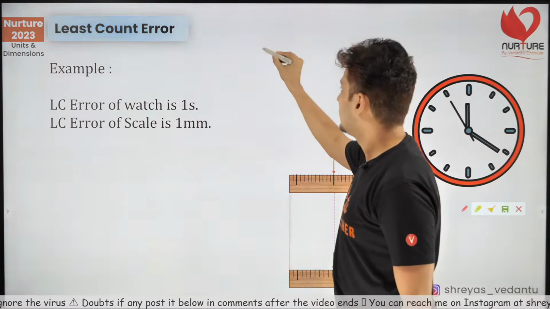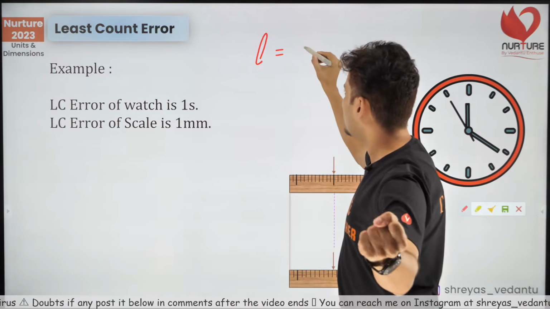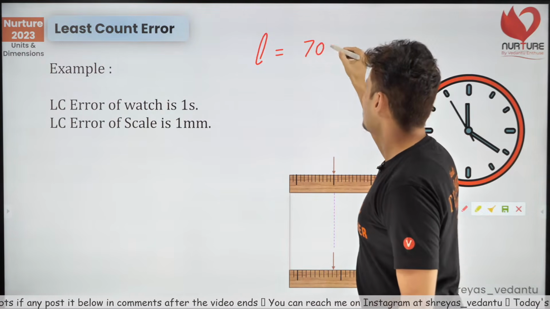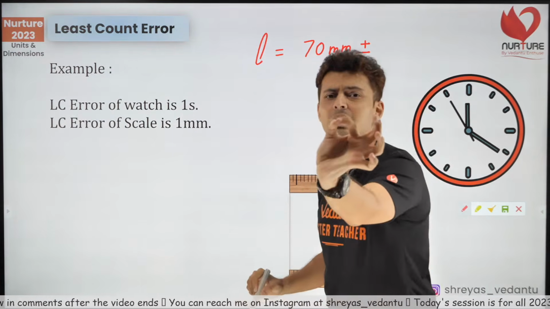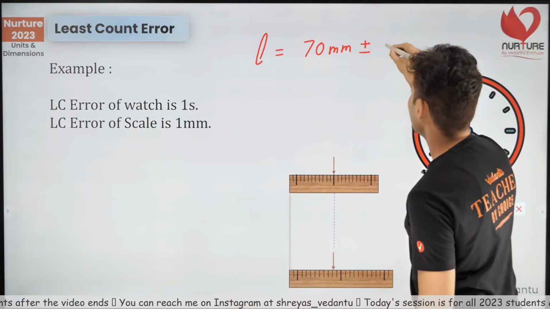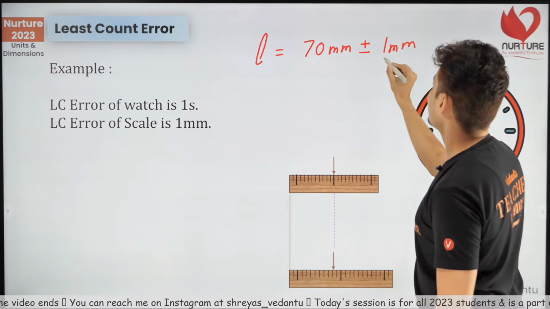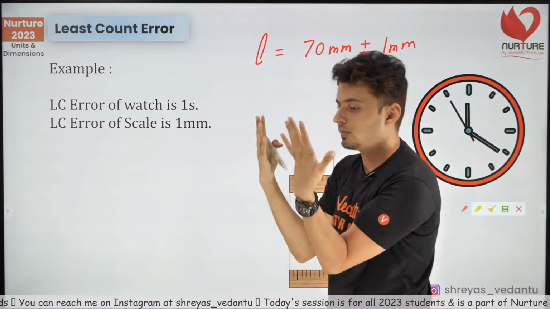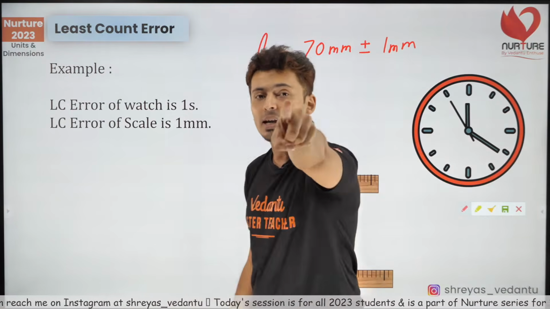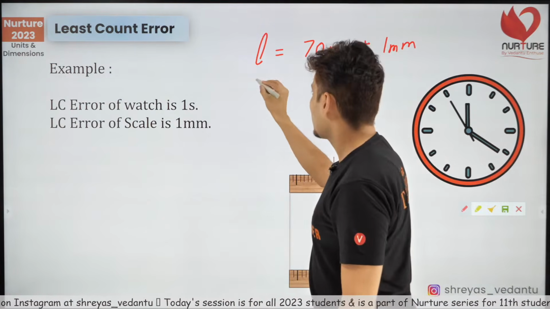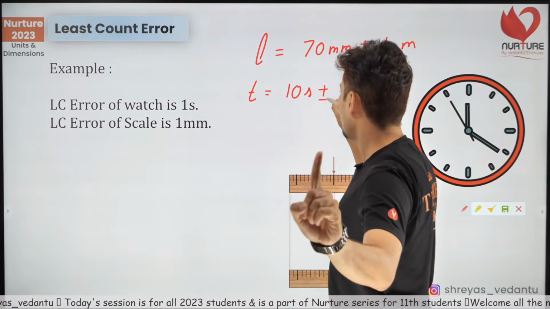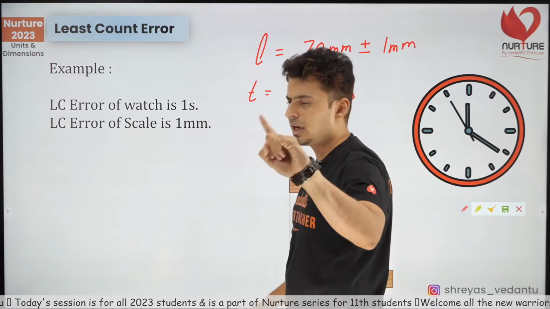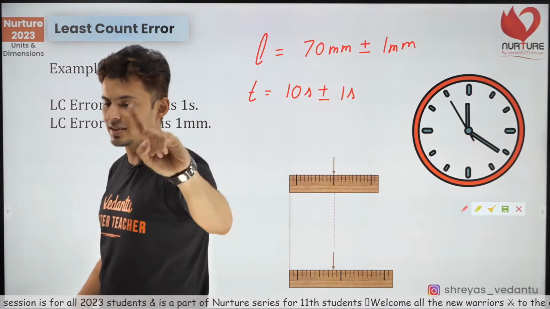So the length of that object can be written down as, I don't know, 70 millimeters. But there is always an uncertainty of 1 millimeter. This is your uncertainty. You do not know. You're not sure of that plus and minus 1 millimeter. Same way, using my watch, I can say the time is, I don't know, 10 seconds, but always an uncertainty of plus minus 1 second. I hope this is clear.